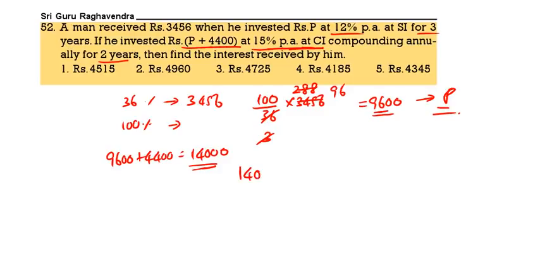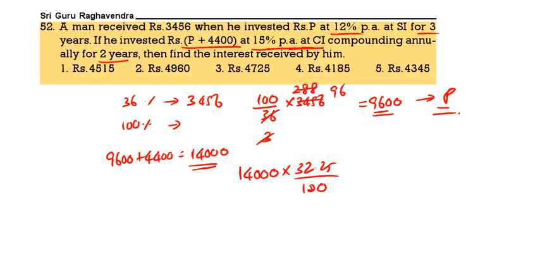So 14,000 into 32.25 by 100. So the zeros cancel. 140 into 32.25 means 32 1 by 4, that is 129 by 4, that is 35. So multiply 129 with 35.